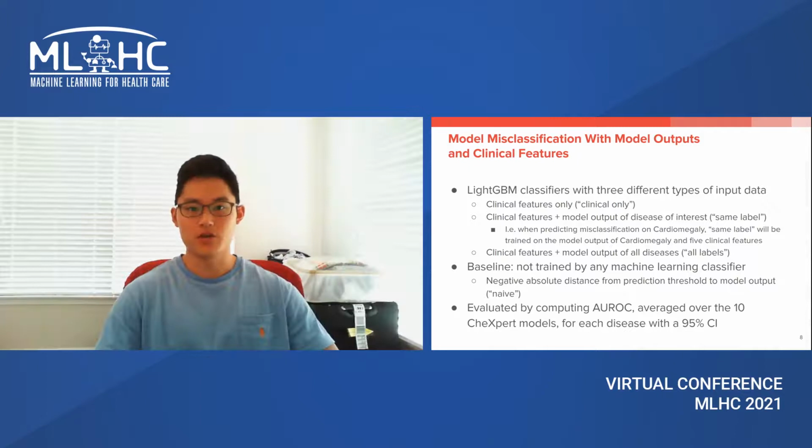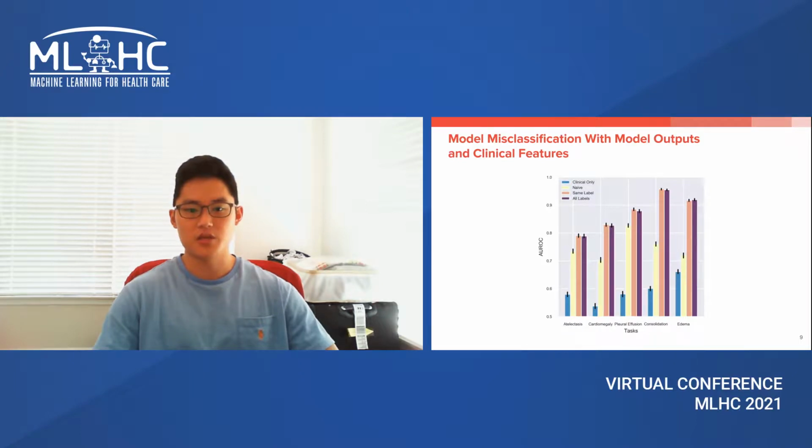We also performed an investigation on 10 high-performing chest X-ray models, developing a framework that can identify misclassification with additional data available at inference time, i.e. without retraining. The experiment is motivated by the idea that A, model outputs may reflect confidence in its prediction, and B, data obtained after model development could be useful for predicting mistakes. We train LightGBM classifiers with 3 different types of input data along with a baseline. We then evaluate each identifier by computing the AUROC averaged over the 10 CheXpert models.